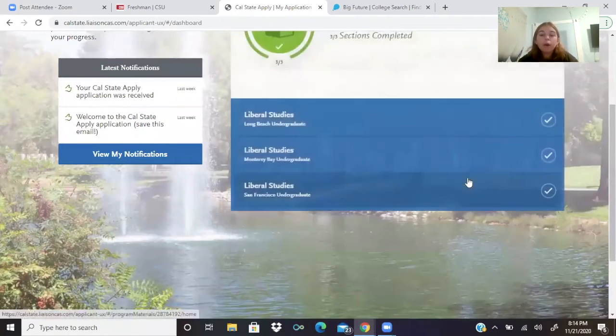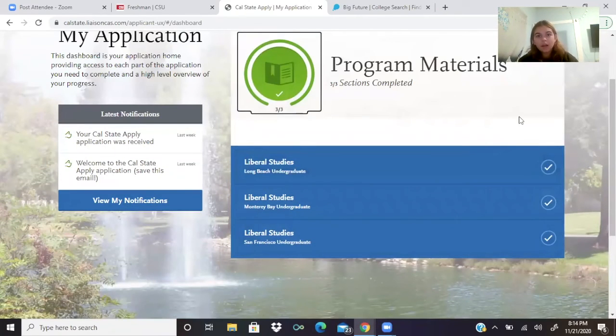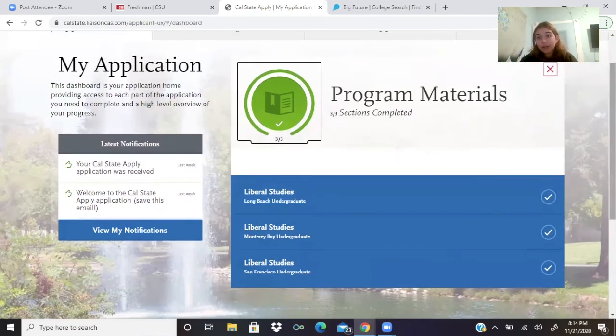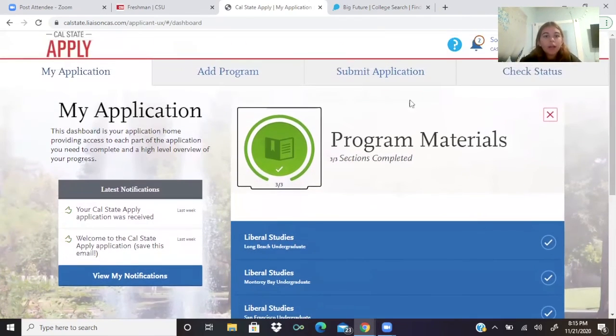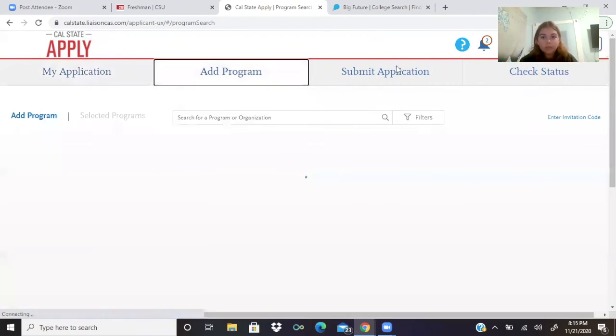And then program materials. This is the programs that I selected. Like I said before, all the programs that you selected, all the information gets sent out to each one of them. So you don't have to refill it out each time. So these are the 3 I applied to: Liberal Studies, Long Beach, Monterey, and San Francisco. But yeah, so I have all of them here. So then my whole information is just going to get sent out to all 3. Now, if you're like, oh my goodness, I forgot one, you could just add a program still. You still have time to add it.